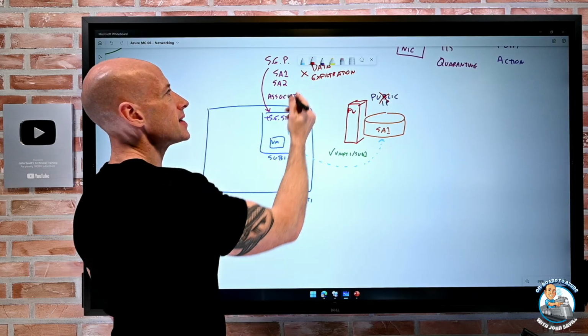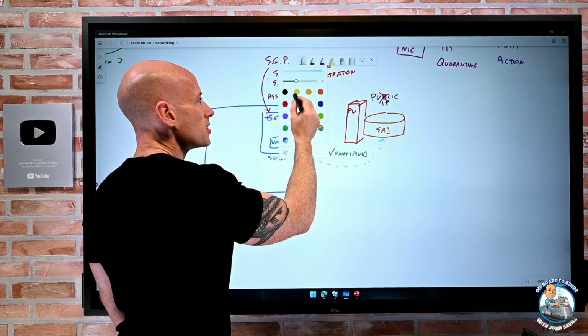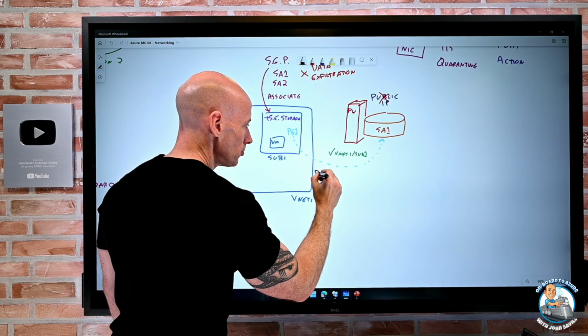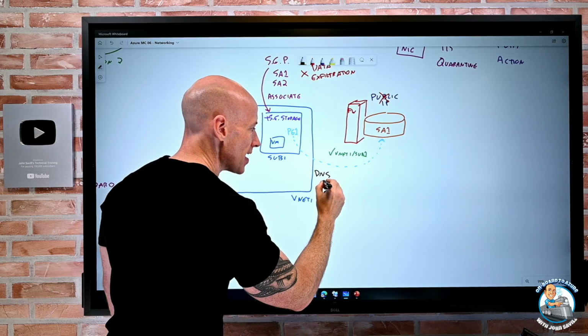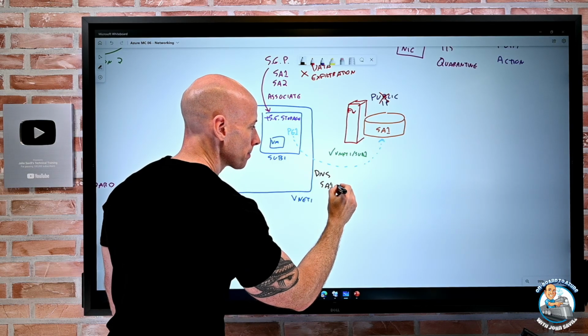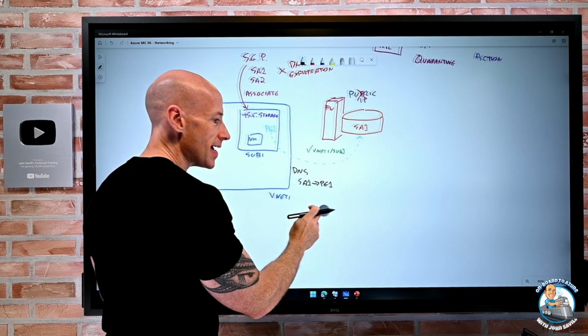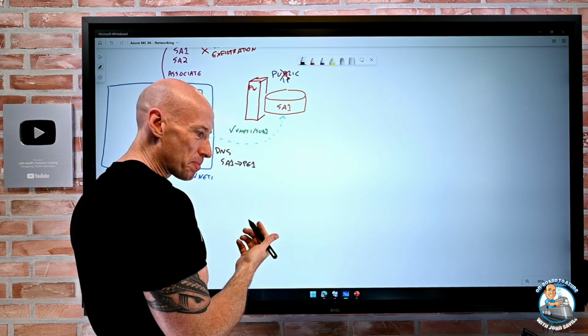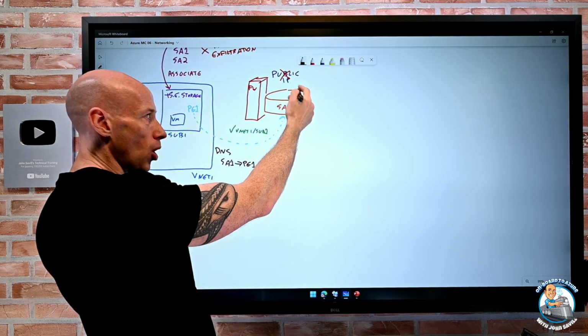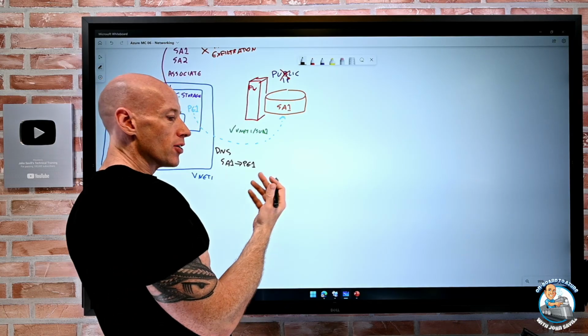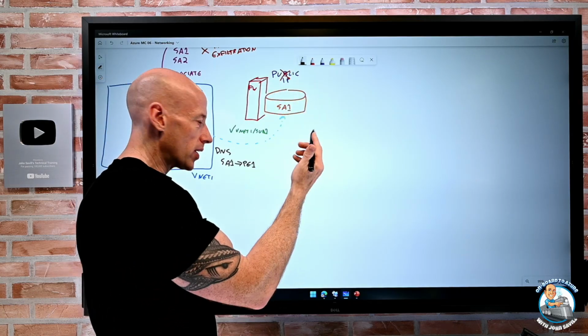Now, there's some other things that have to happen here. There's some changes to DNS. So DNS basically says, hey, if I want to talk to storage account 1, actually you need to talk to this private endpoint IP address. Now that's simplifying it massively. What actually happens is when I talk to Blob, there's storage account 1.blob.core.windows.net.